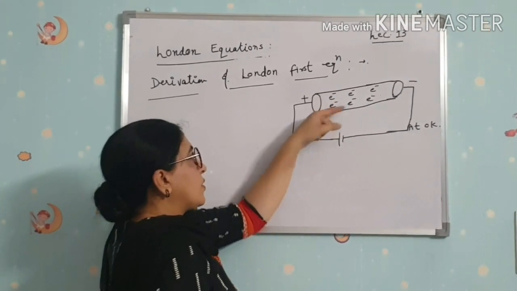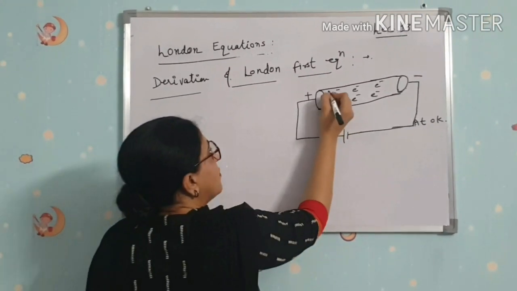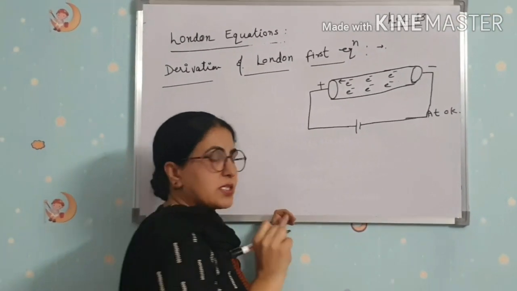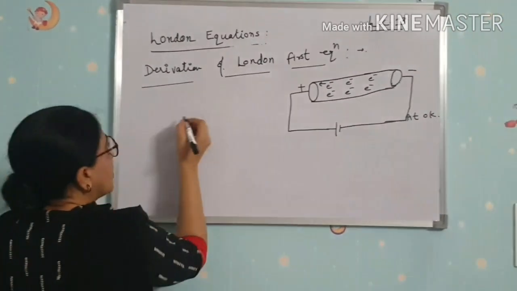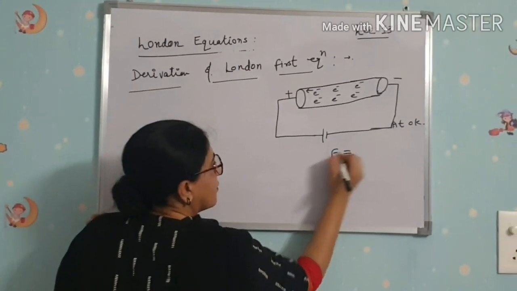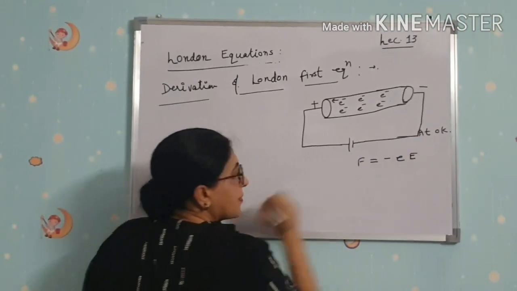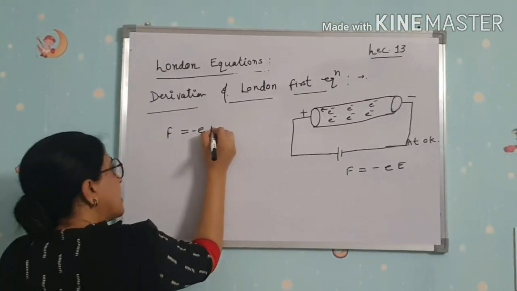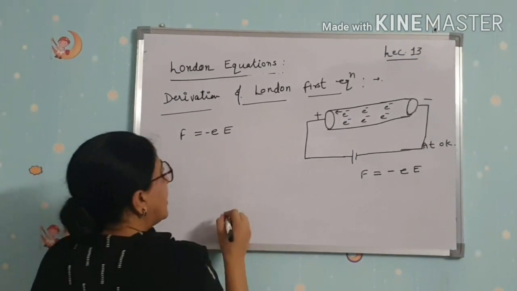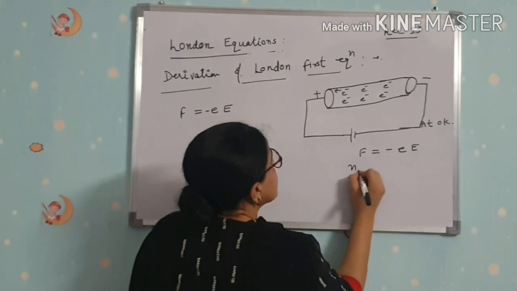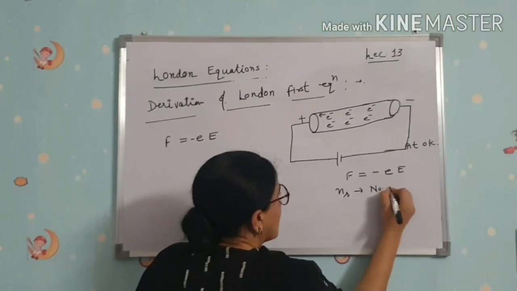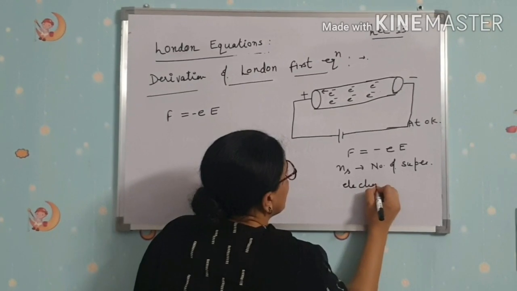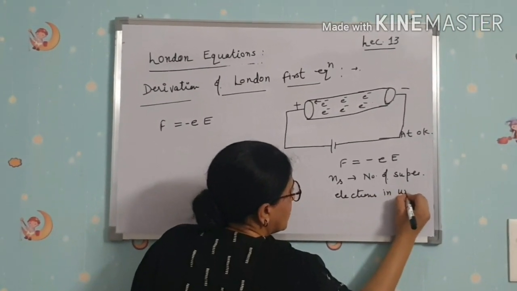These electrons will move towards the positive charge. We know the force F is equal to minus eE. Ns is the number of super electrons in a unit volume.